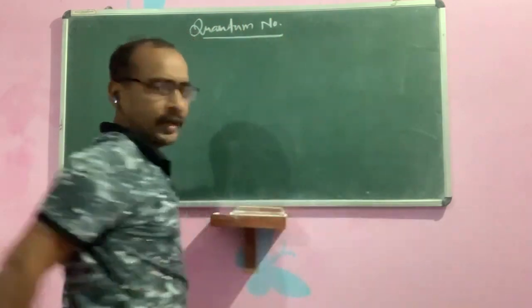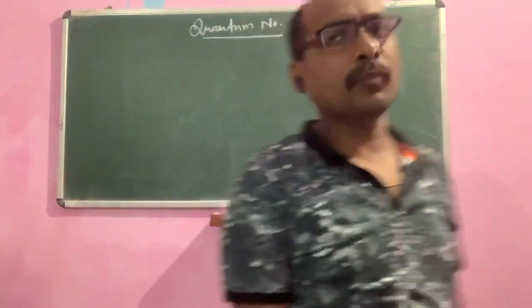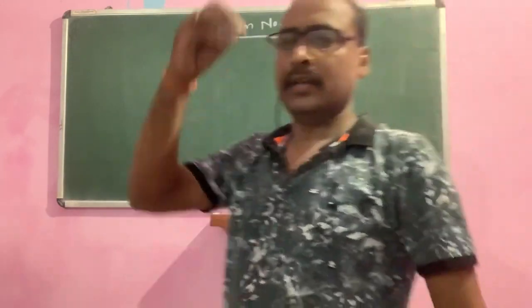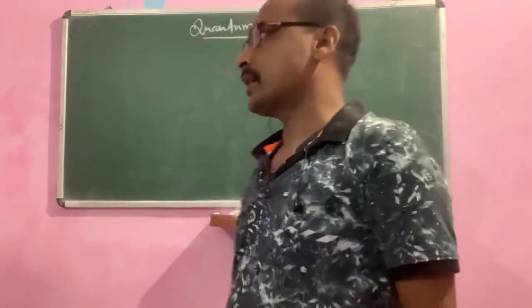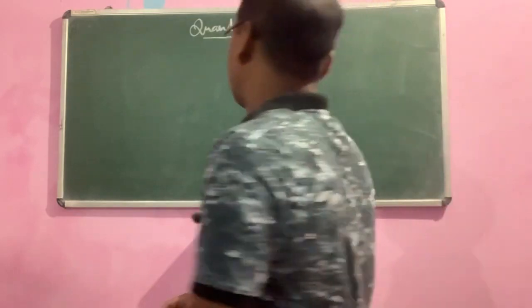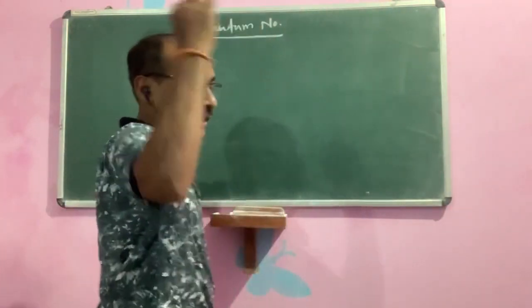There is a set of four quantum numbers which define the size, orientation, energy, and spin of the electron in an atom. What are the four quantum numbers?